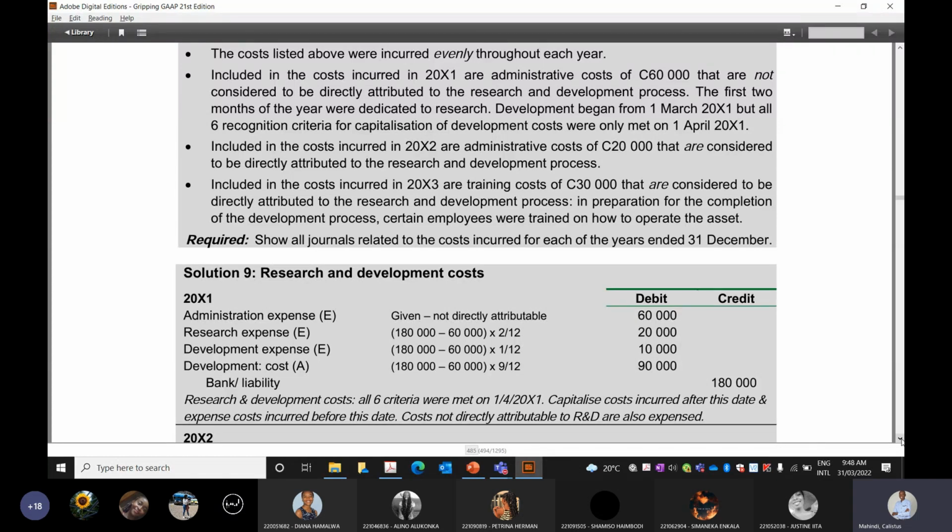But of those research and development costs, 60,000 were considered administrative expenses. So we know automatically that the 60,000 should be expensed. That's why in the journal entry, you're going to debit your administration expense with the 60,000. That one is straightforward. But now let us go back to the remaining.